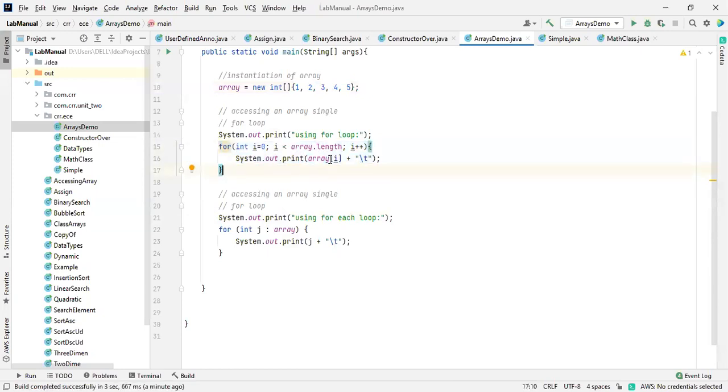If you want to print a single element inside an array, you can access it directly by giving the index of it, like 1. You can directly get it. No one will ask you about this one. You can directly access the index of it.